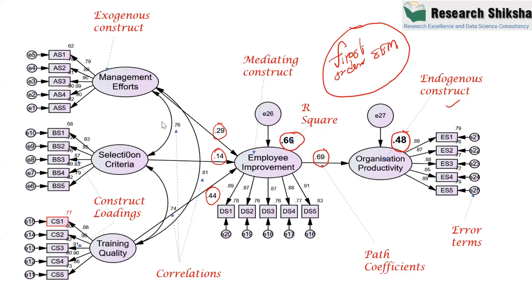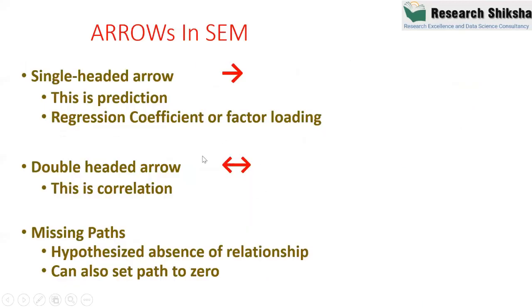This is the interesting point we faced recently when a reviewer asked us to join all independent constructs by double-sided arrows. So be careful when you are applying any structural equation model. You have to connect all independent constructs with double-sided arrows. This is the important point you should know. It is not mentioned that it is mandatory, but when the reviewers ask you to put them, directly or indirectly it is mandatory, it is compulsory.